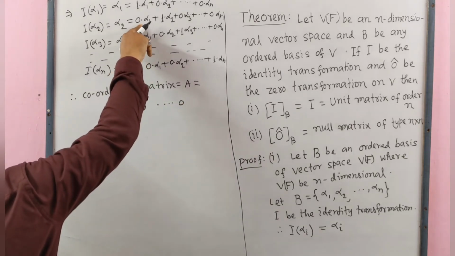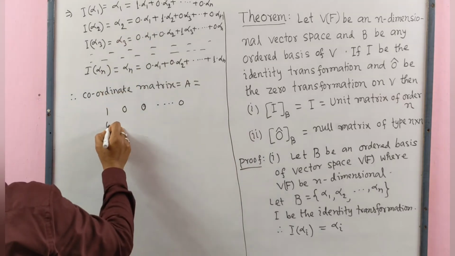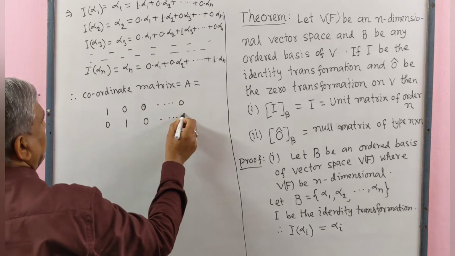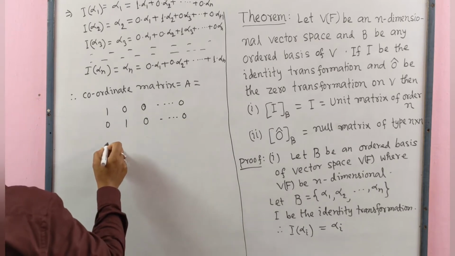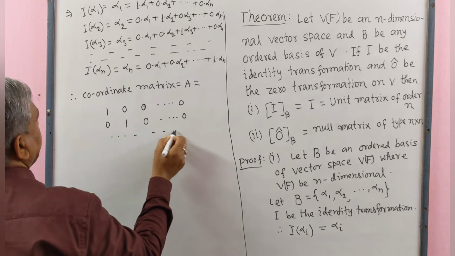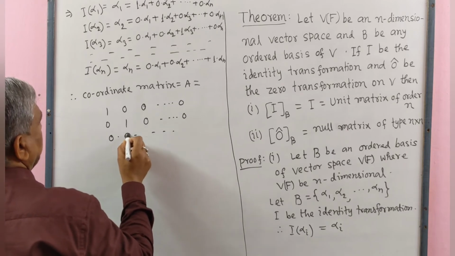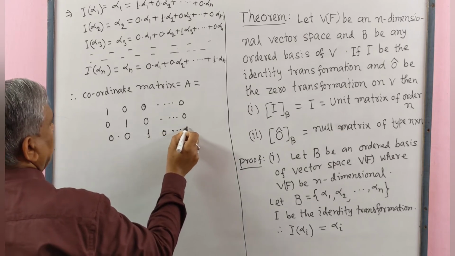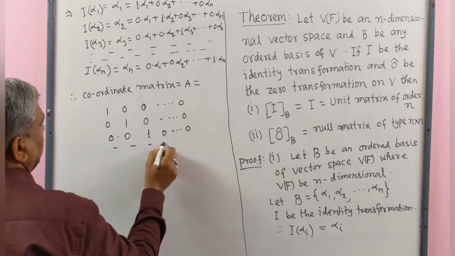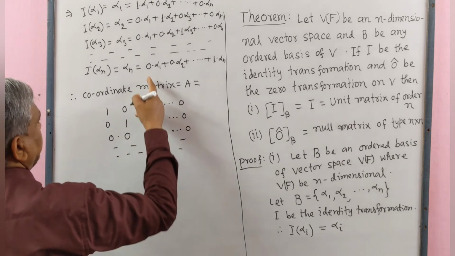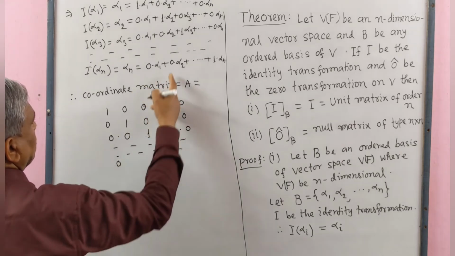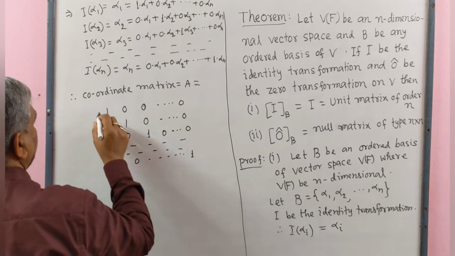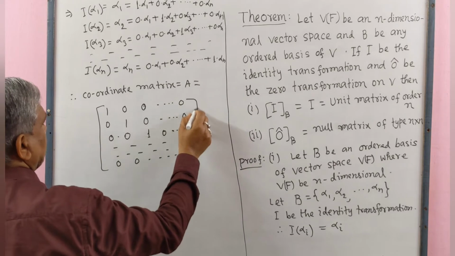In the second row, we write 0, 1, 0, ..., 0. In this way, we write 0, 0, 1, 0, ..., 0. And lastly, we write 0, 0, ..., 1. This is the coordinate matrix.